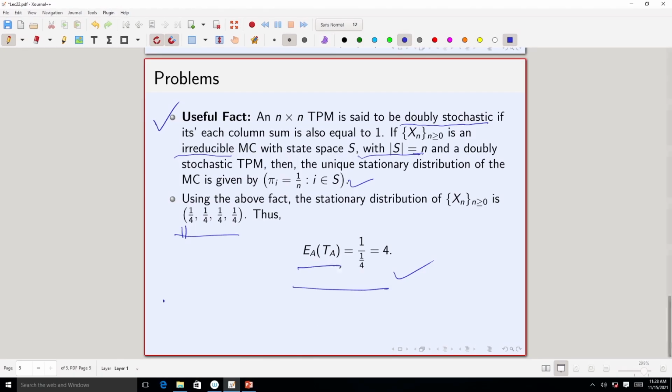Another important part of this example is that if you are asked to find the mean return time to a particular state, starting from that state, then you just find the stationary distribution, and if you are being asked for the mean return time to state i, you look at the i-th component of the stationary distribution, just invert that, and you get the mean return time. Right. So, here we were asked about E_A[T_A], so we looked at the first component, which is 1 over 4. Here all components are the same. So, we looked at 1 over 1 by 4, which is 4, and hence that is the mean return time.